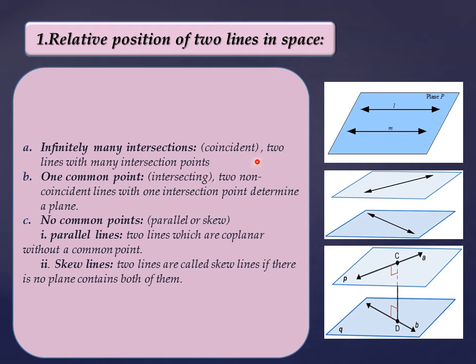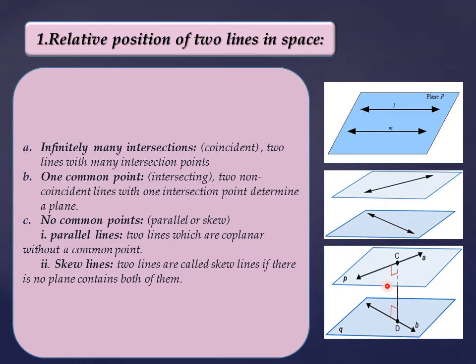This is the first case. In the second case, these two lines are in different planes, but the planes are parallel. The two lines do not intersect, since each one is in a plane that is parallel to the other.